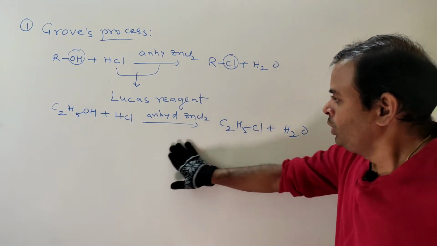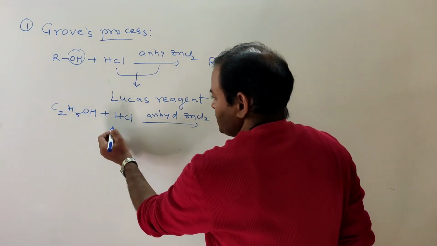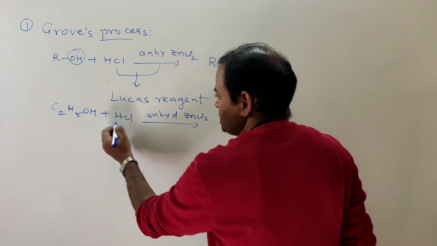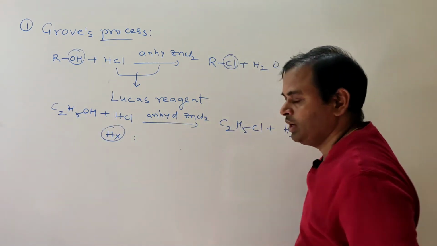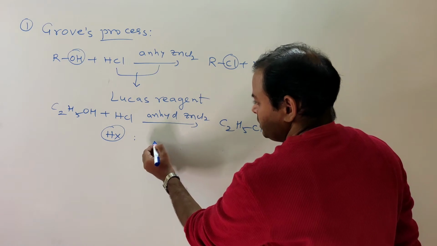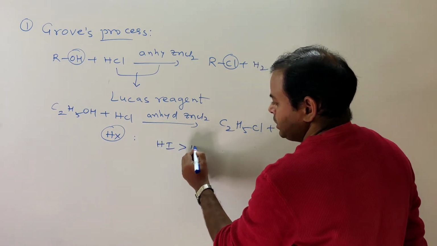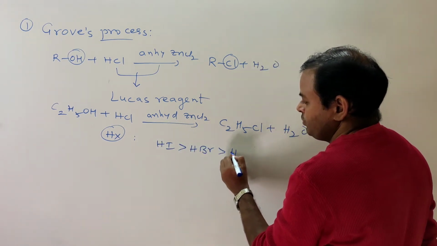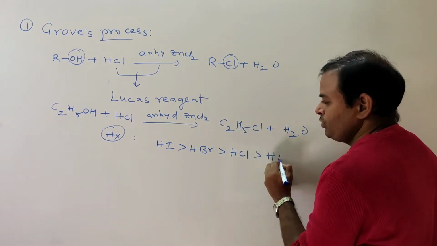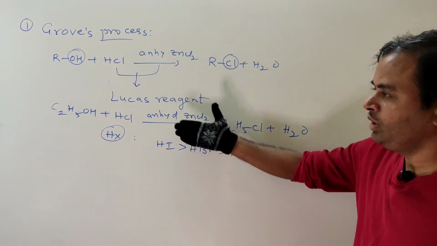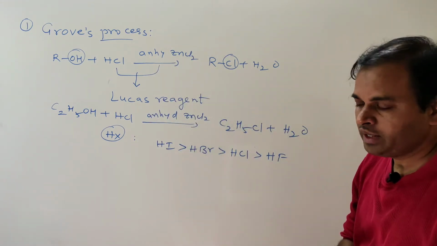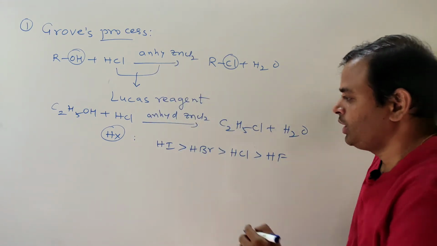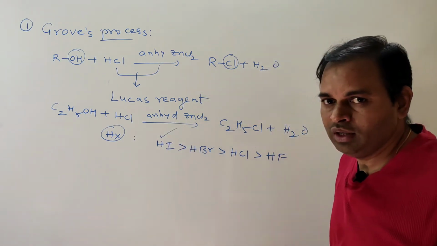Now in this reaction, if we take HX, what is the reactivity order? HI is greater than HBr is greater than HCl is greater than HF. So among hydrogen halides, HI has the highest reactivity in this reaction.